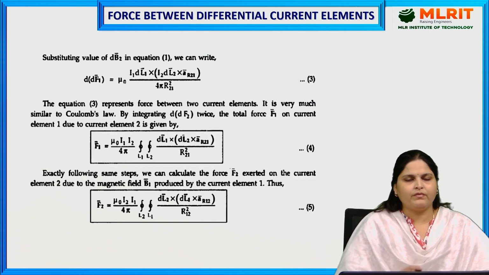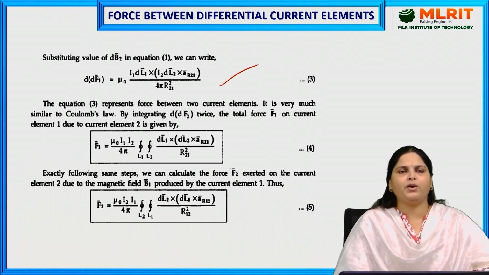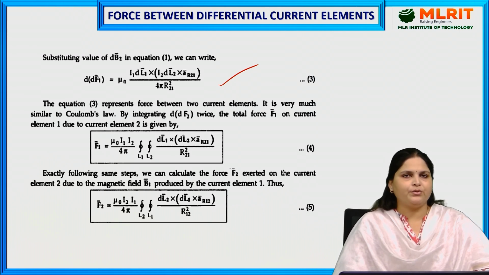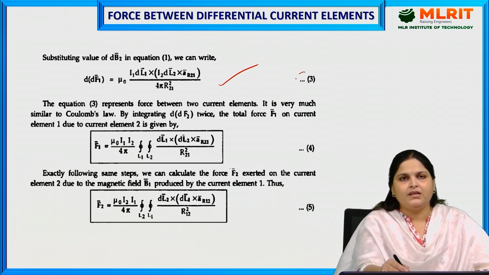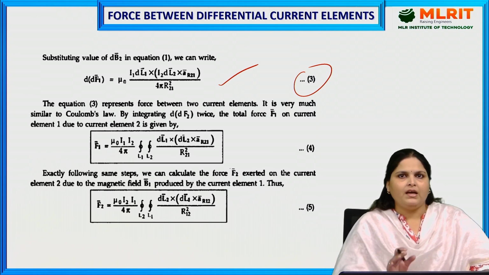Now if we rearrange this equation, we get dF1 equals mu naught I1 dl1 cross I2 dl2 cross a_R21 upon 4 pi R21 squared. This equation number 3 represents the force between two current elements, and it is very similar to Coulomb's law.